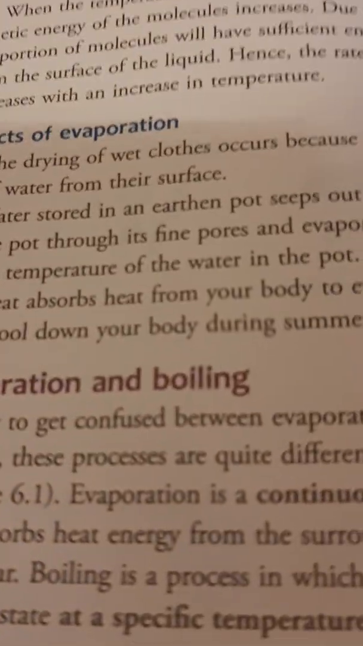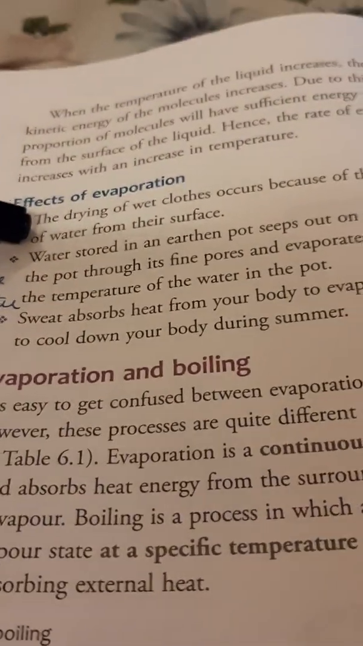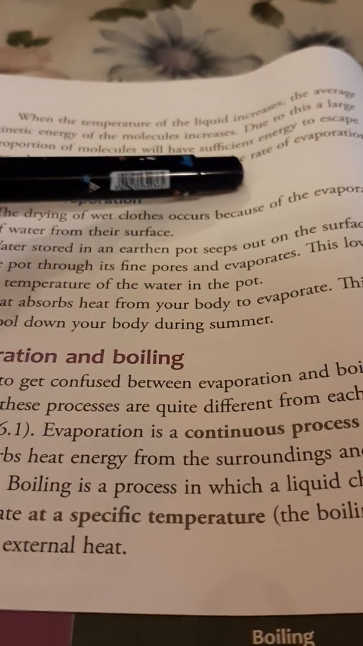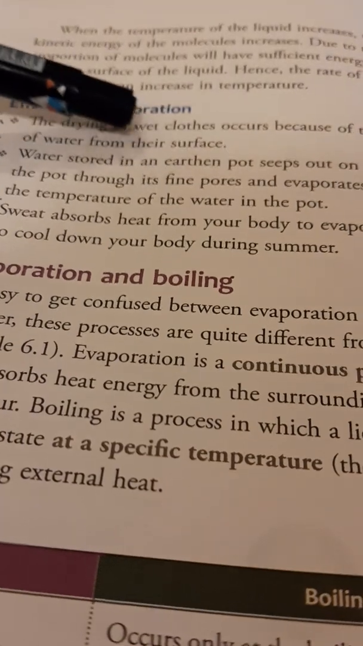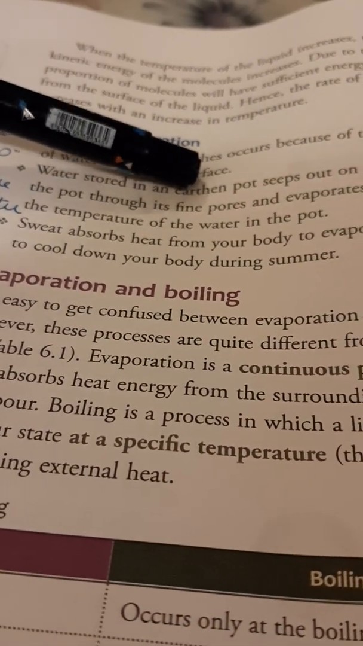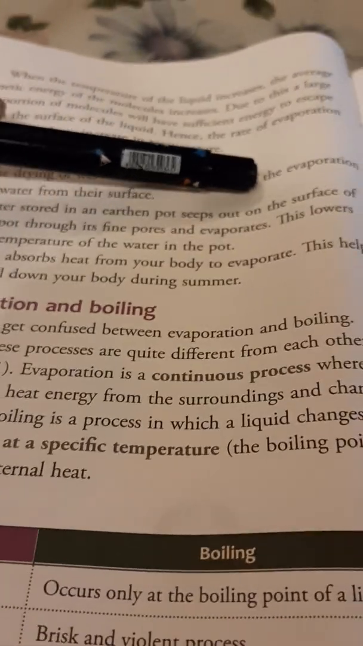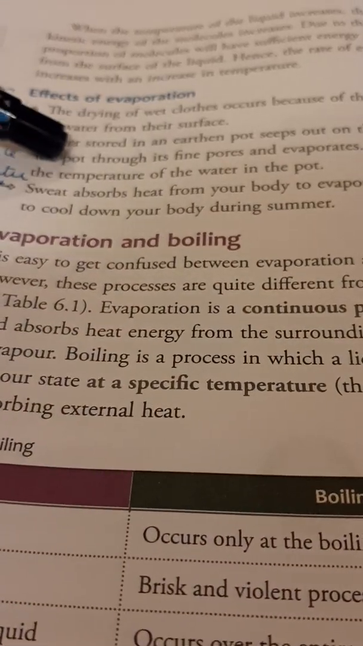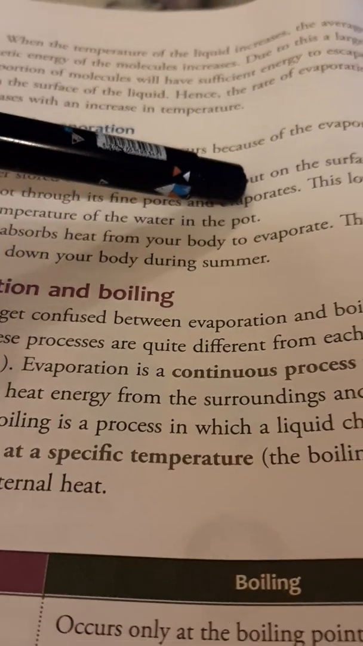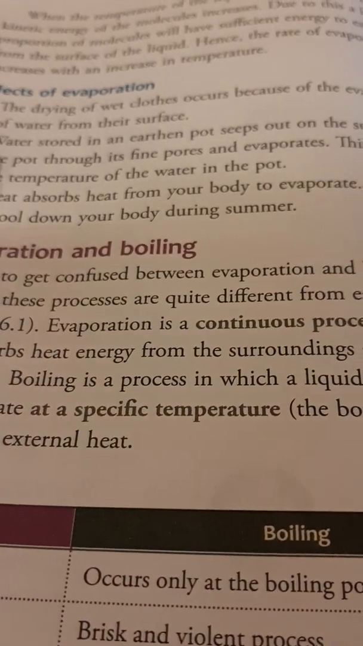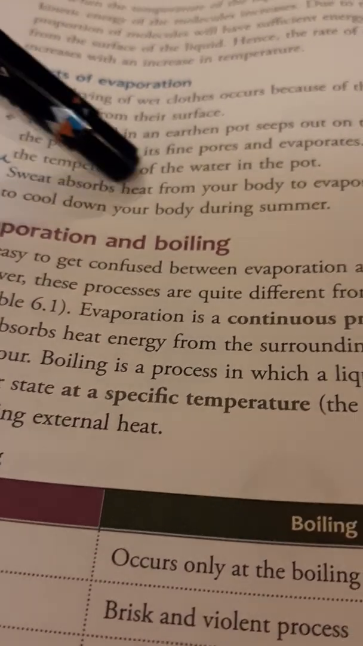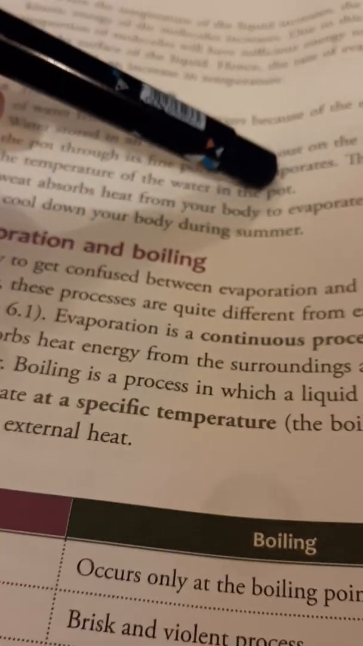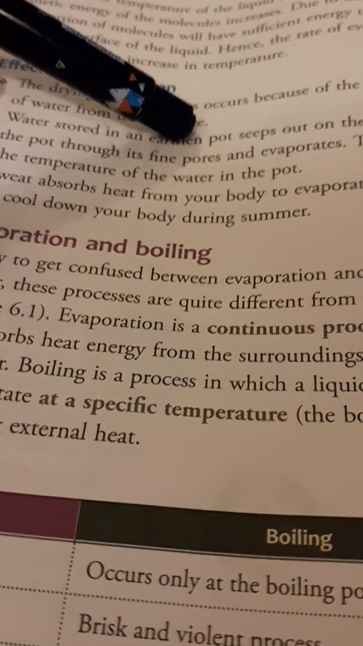Now some of the effects of evaporation, or you can say the processes which involve evaporation, are the drying of wet clothes, which occurs because of the evaporation of water from their surface. Water which is stored in an earthen pot seeps out on the surface of the pot through the fine pores and evaporates. And when water evaporates, this lowers the temperature of the water in the pot. So that is why water in the earthen pot becomes cool.